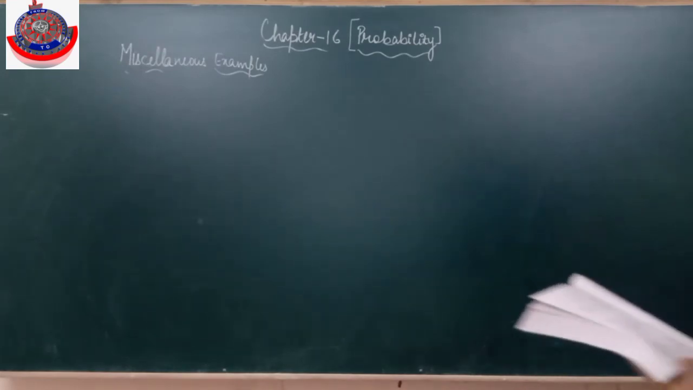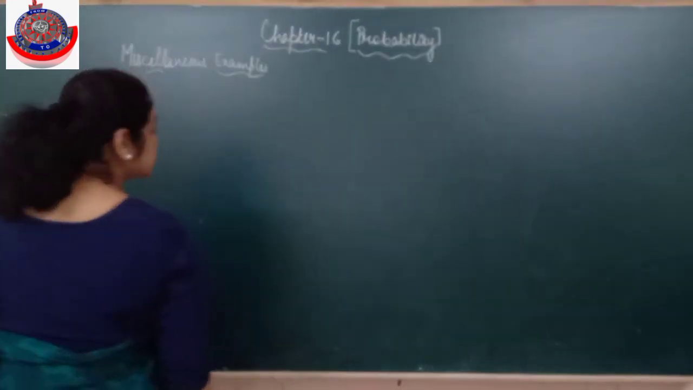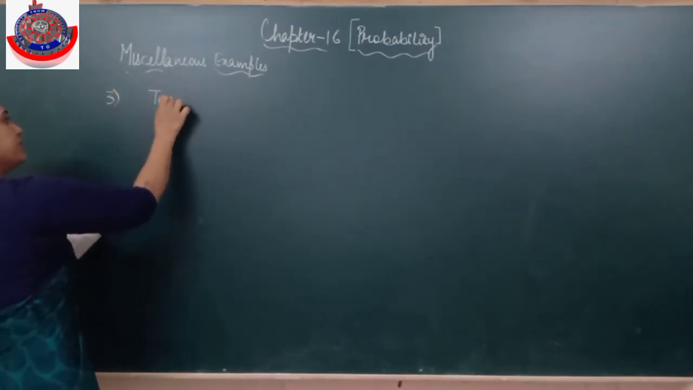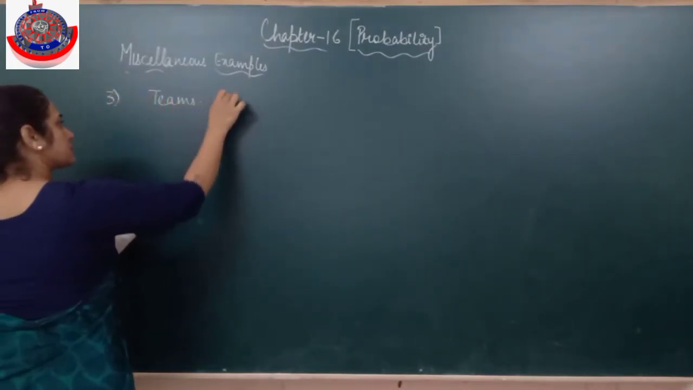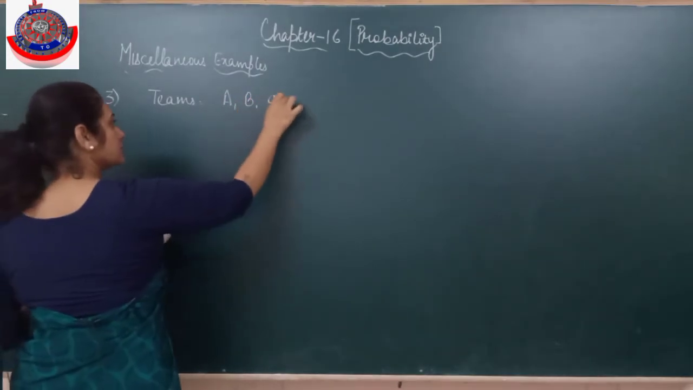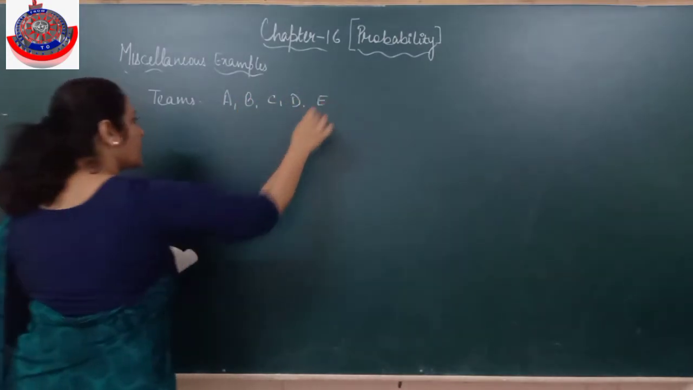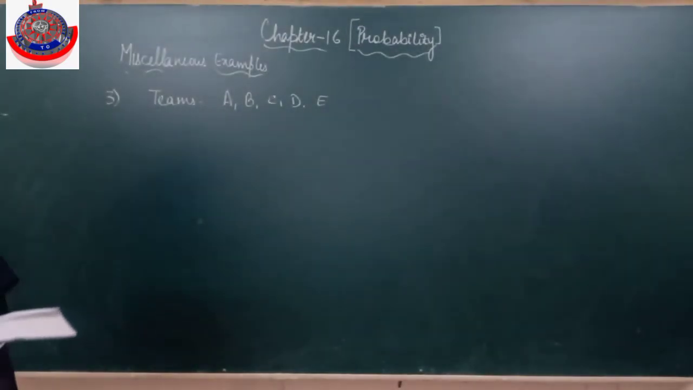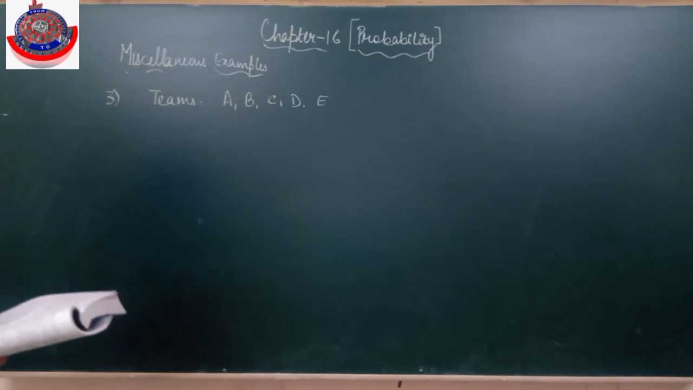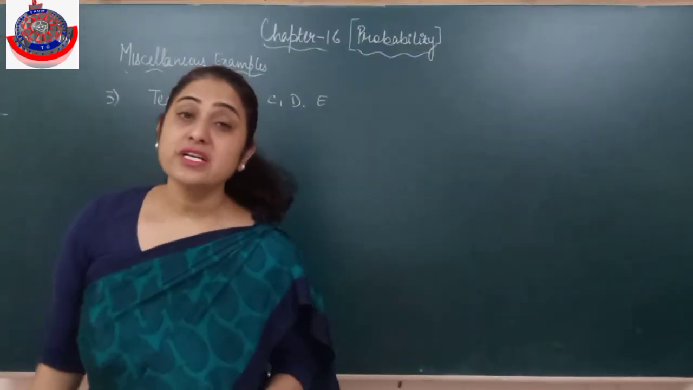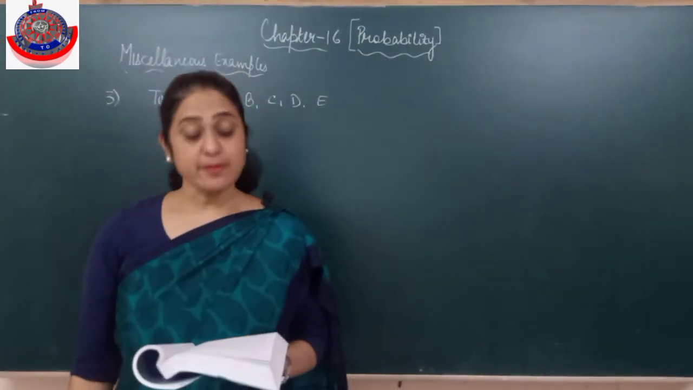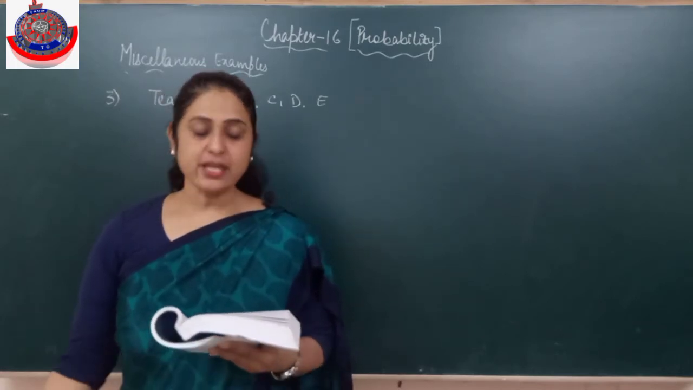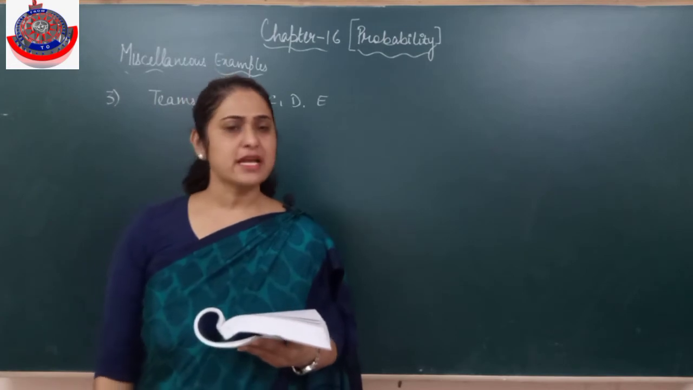In a relay race, there are 5 teams: A, B, C, D, and E. There are 2 parts. I'm just reading out the question first of all. What is the probability that A, B, C finish first, second, and third respectively? What is the probability that A, B, C are the first 3 to finish in any order? Assume that all finishing orders are equally likely.